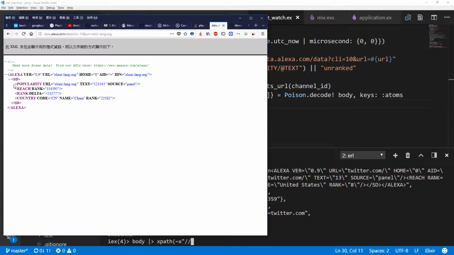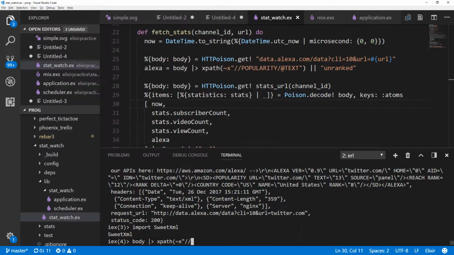So we don't actually have opening and closing tags. These are all self-closing, and we need to look at the attributes on the tag. And specifically, we want the text of the popularity, since that's the rank. We're not going to get the delta because we'll be regularly querying this, so we can figure the delta out ourselves. So to get the popularity, we would do this.